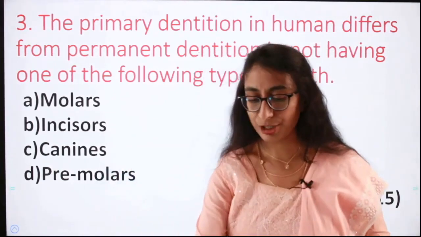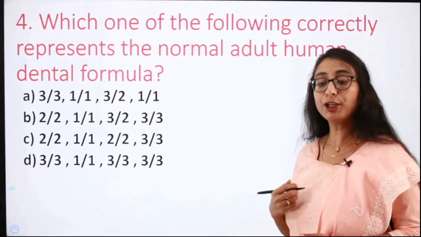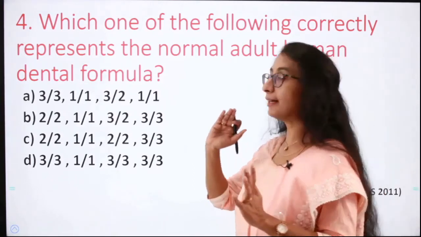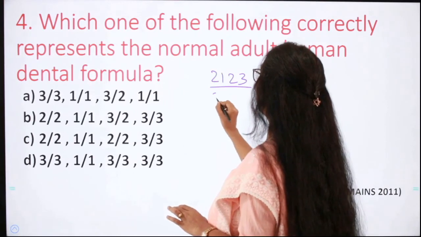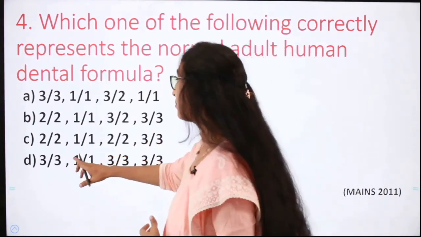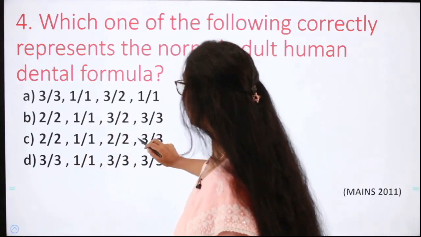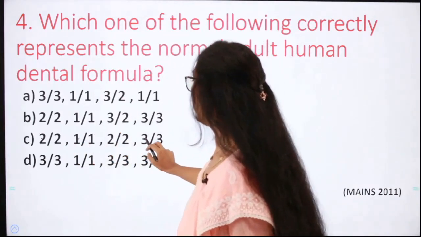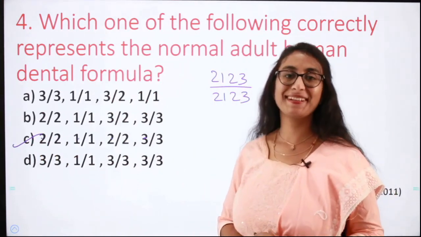Moving on to the next question. Which of the following correctly represents the normal human adult dental formula? I already told you what the adult dental formula is. It is 2123 divided by 2123. So here you can see which has that option. 2123 divided by 2123. So C is the right answer option.